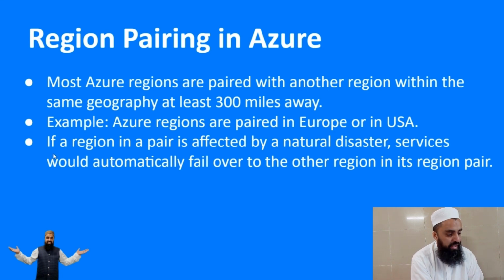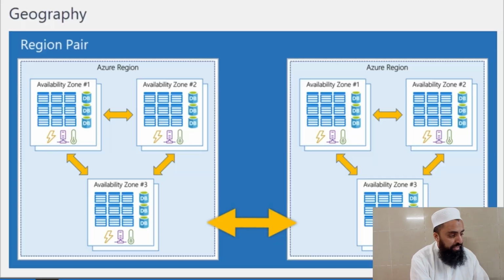And if a region in a pair is affected by a natural disaster, services would automatically fail over to the other region in its region pair. For instance, we have two regions. If region A goes down, everything is shifted to region B. Now you can see in this diagram about region pairing, I have this Azure region 1 and this is Azure region 2, and within 300 miles you can see that they are connected with each other with really super fast, high speed optical fibers. So I hope that you have a clear idea about regions and region pairing.